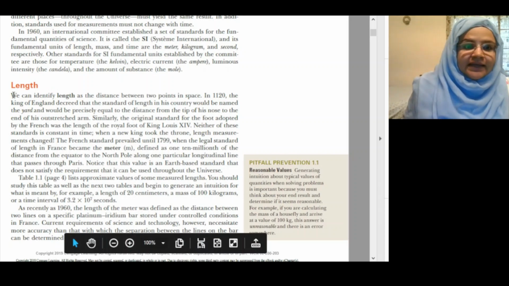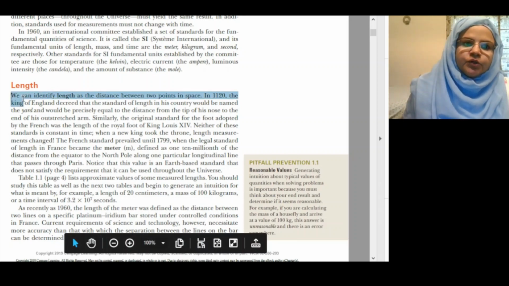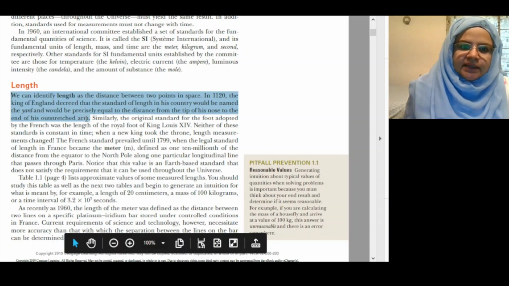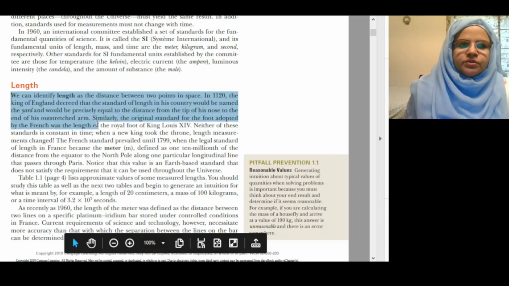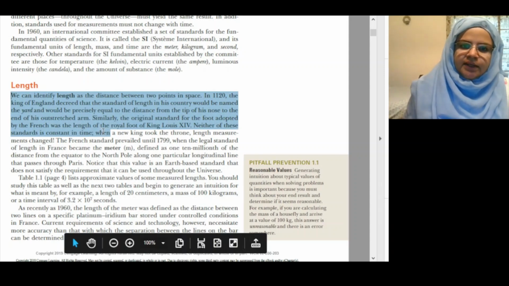Length. We can identify length as the distance between two points in space. In 1120, the King of England decreed that the standard of length in his country would be named the yard and would precisely equal the distance from the tip of his nose to the end of his outstretched arm. Similarly, the original standard for the foot adopted by the French was the length of the royal foot of King Louis XIV. Neither of these standards is constant in time. When a new king took the throne, length measurements changed.